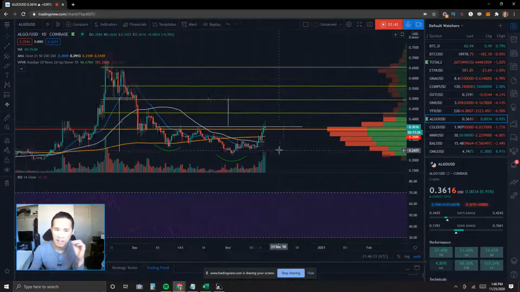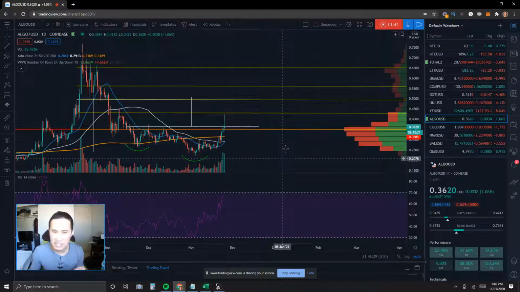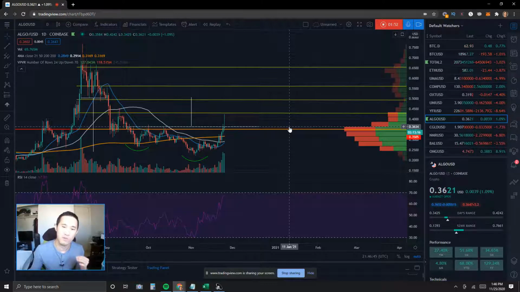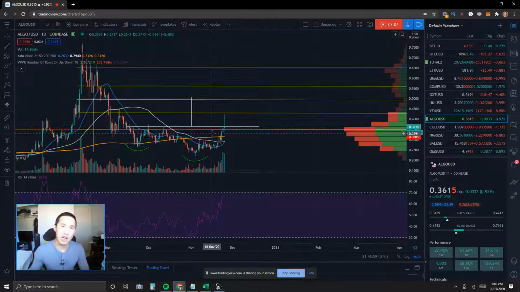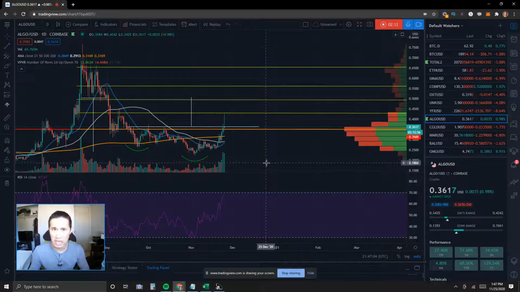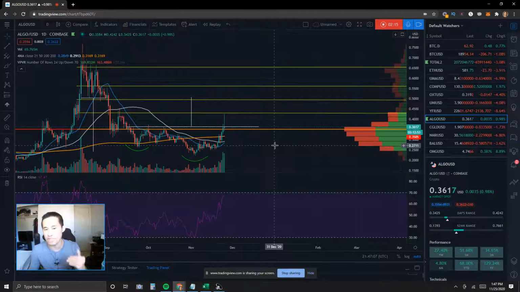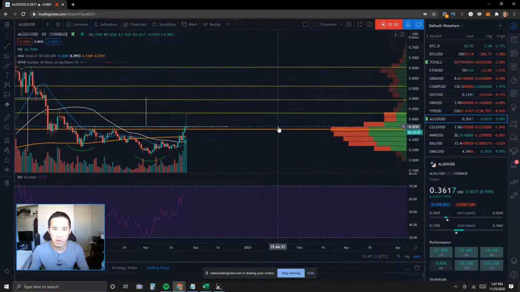Since the last post, I have mentioned that we were in an inverse head and shoulders pattern, and I had the neckline at almost about 36.5 cents, in that range, because that's where I can connect a lot of these candle wicks and get an approximate level for what the resistance was. Since we talked last time, it did look like we had a faster breakout of the inverse head and shoulders pattern. The right shoulder did not even play out, and the price action just broke through the neckline at approximately